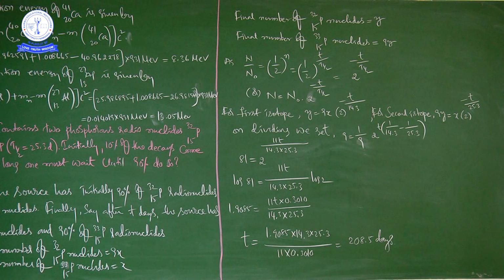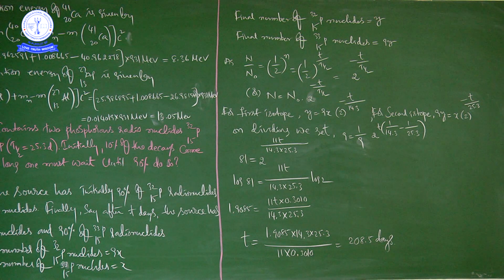I will repeat once again. Log a power m is equal to m log a. So from that formula, this side is log 81, but this side, log 2 to the power of this value, that is 11t by 14.3 into 25.3. Now, by using that formula, log a^m = m log a, you can write this as 11t divided by 14.3 into 25.3 log 2. Next, we are writing the values of log 81 and log 2.